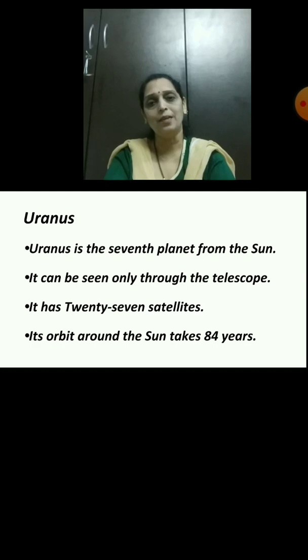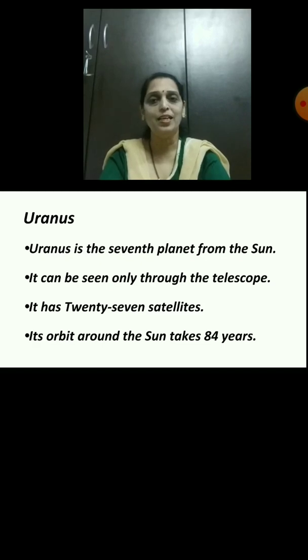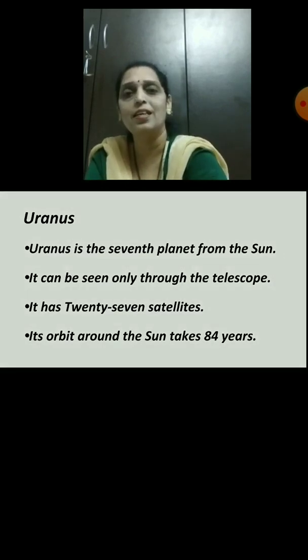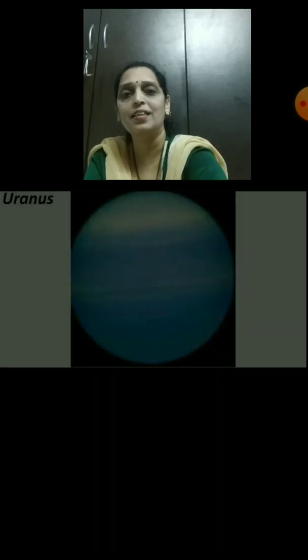How much time is taken for its orbit around the Sun? Yes, very good. 84 years is taken to orbit around the Sun. And the next, this is a picture of Uranus. It is the third largest planet in the solar system.